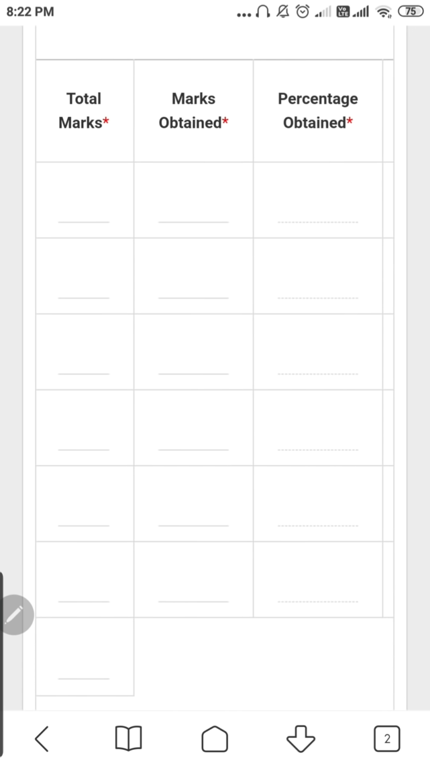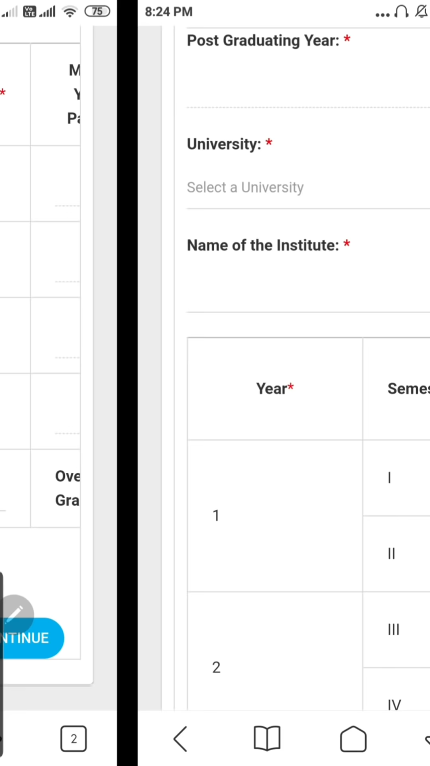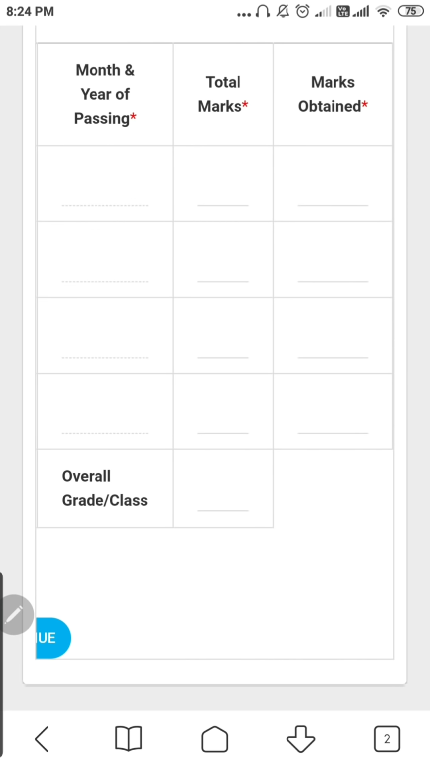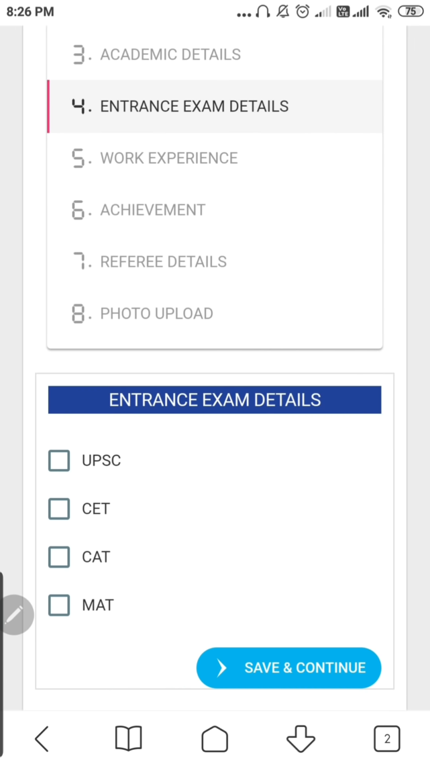Once you upload your mark sheet, this is all you can do. Then we move to the next part, the main part. Look at the hard work, she has sent me a screenshot of everything. Okay, now we move to the next part.